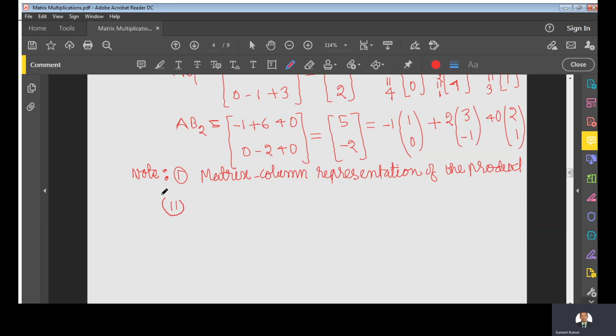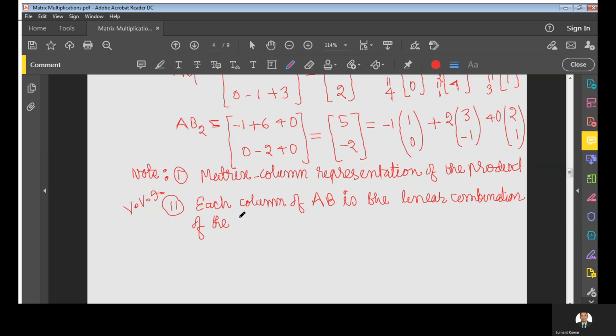Second thing, this is important. It says that each column of AB, the product, is a linear combination of the columns of matrix A, that is, the first matrix.